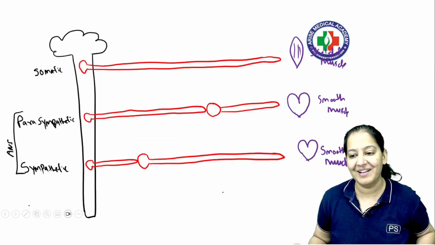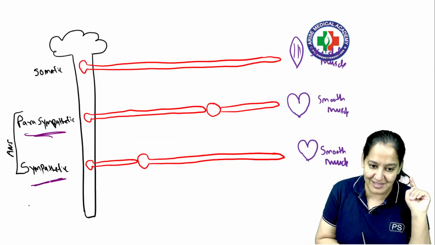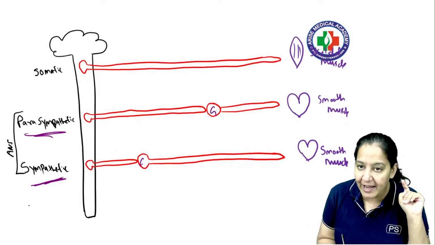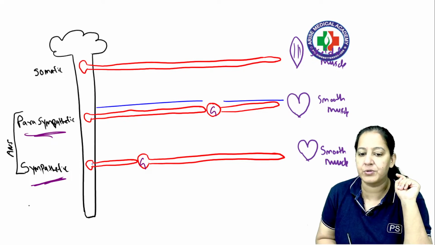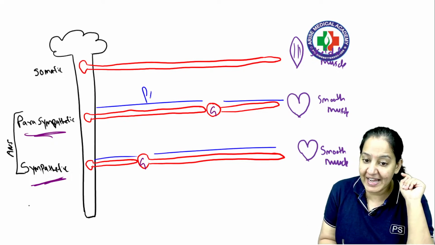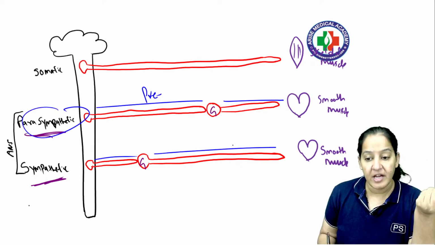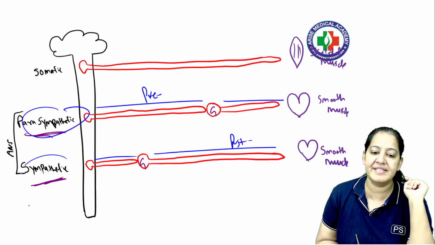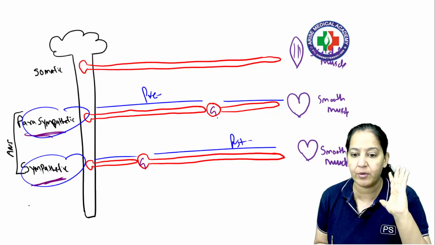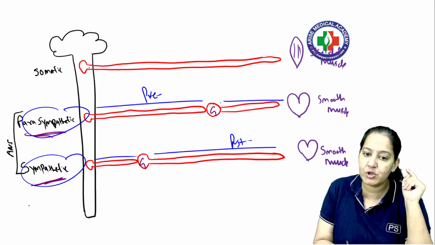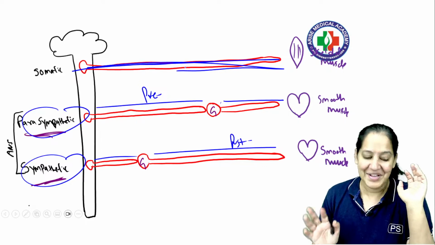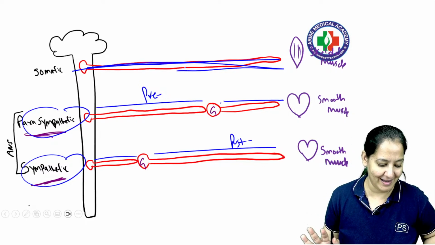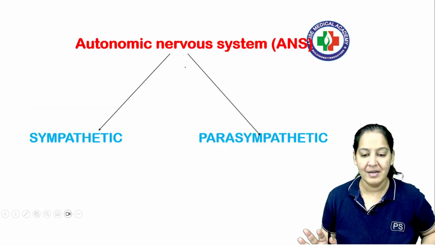How many of you know that? This is parasympathetic, this is sympathetic. See the location of the ganglion and tell me the length of pre and post. Who is longer? If pre is longer, it's parasympathetic. If post is longer, it's sympathetic. It depends on the location of the ganglion. In both of them two neurons are there. In somatic it's very simple, only one is there, there is no issue of two. So this is the basics you must understand. Got it?